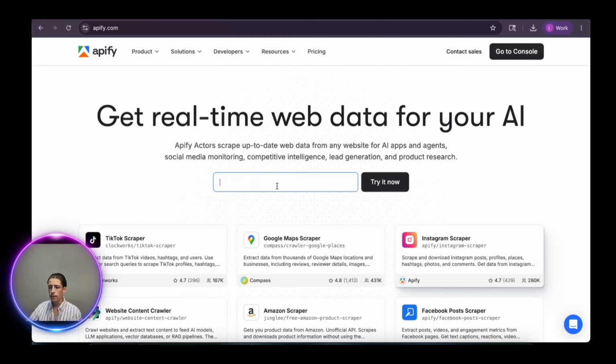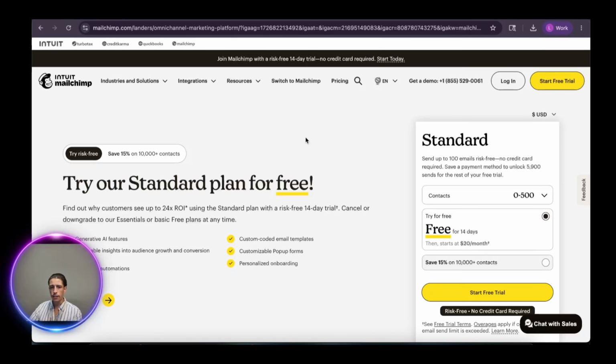and then, for example, let's say there's a guy that sells courses online. Okay, there's a guy, he has a YouTube channel, he sells courses online. Now, when you sell courses, you're going to need to have an email system, right? You're going to need to use an email software, okay? So the biggest in the industry is MailChimp, okay? You also have Beehiiv and other competitors. But for the sake of this example, let's use MailChimp, okay? So let's say there's this guy that sells courses, he stops using MailChimp.